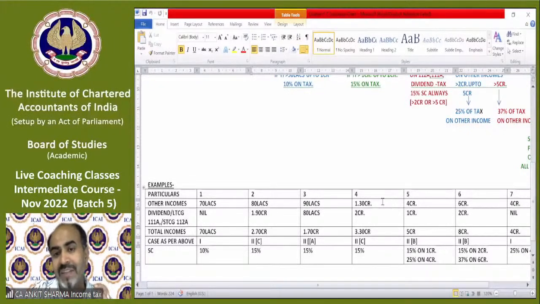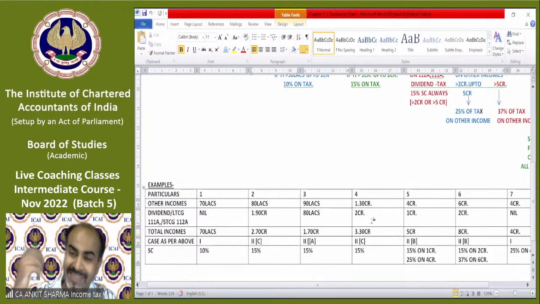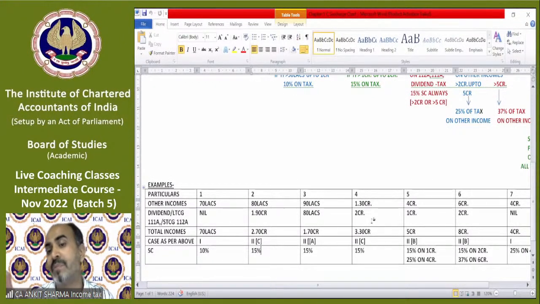So now your fourth example is your other income is 1.30 crore and your special income is 2 crore. So in which category will it fall? Your total income is now 3.30 crore. That means your total income exceeds 2 crore after including the special category of income. So if your income exceeds 2 crore after including a special category, that will fall in the last case. That means case number 2, last case means C case, and the rate will be 15%.